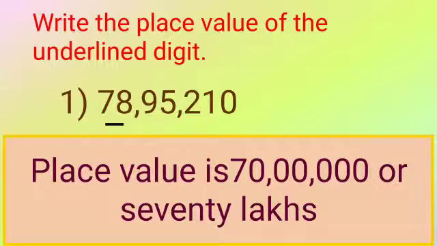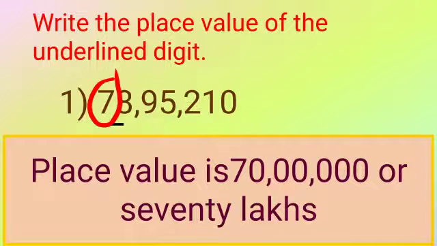So what are you going to do? You have to write the place value of this 7. You will count how many numbers are after 7. Here it is 1, 2, 3, 4, 5, 6. So how many digits are there? 6.